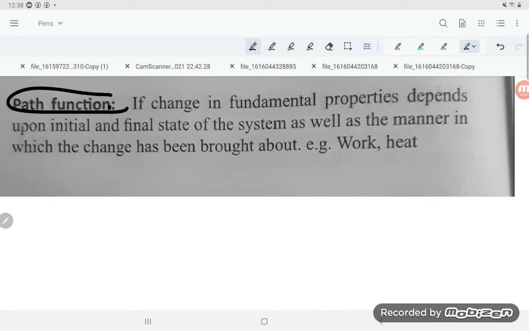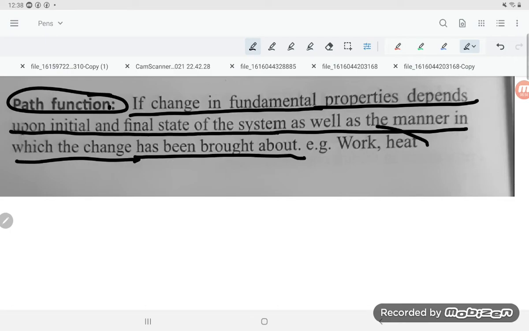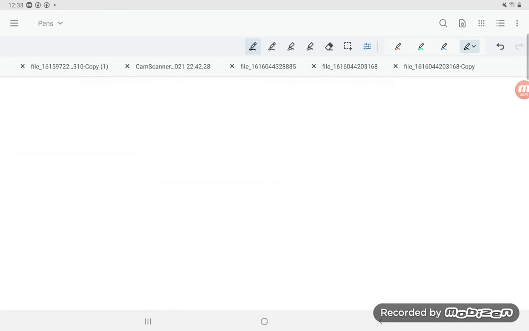Now we come to path functions. If the change in fundamental properties depends upon the initial and final state as well as the manner in which they change, meaning the intermediate steps, that is known as a path function. Work and heat are examples. If their values depend on the intermediate steps, it is a path function. Work and heat are examples of path functions.